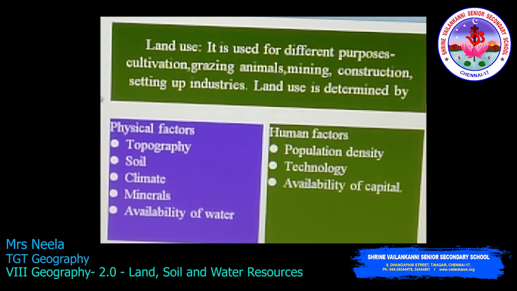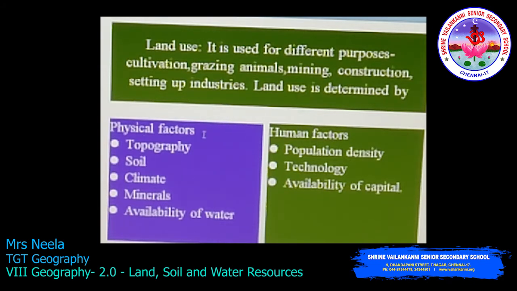Now, we saw about the land and how it is classified. Now, we are going to see about the use, how the land is used. It is used for different purposes, that is for cultivation, grazing animals, for mining, construction of buildings, roads, setting up industries. So how is it used? Simply you cannot use the land for cultivation. So it has to be determined by some factors. Those are the physical factors and the human factors.